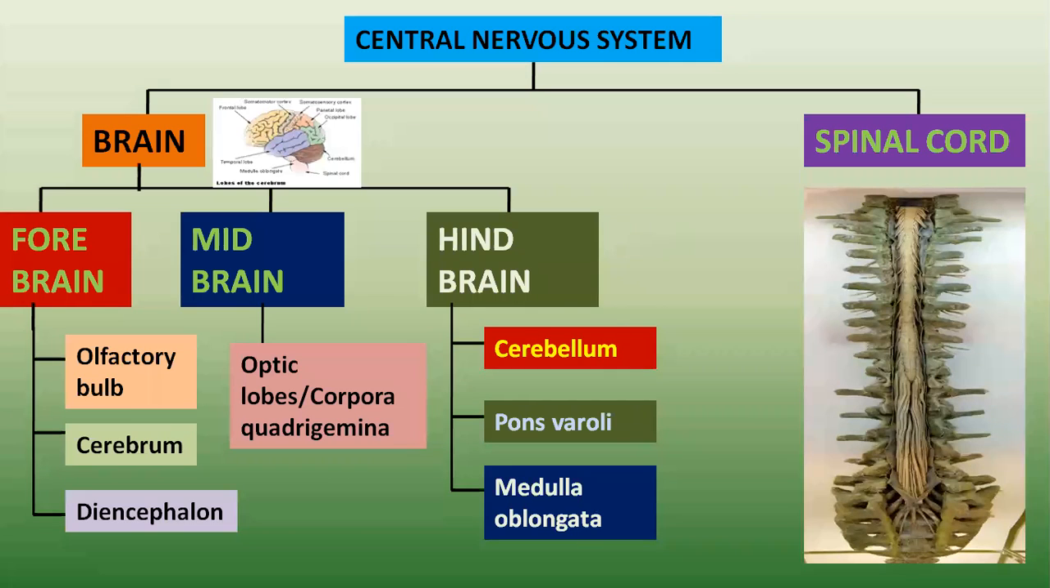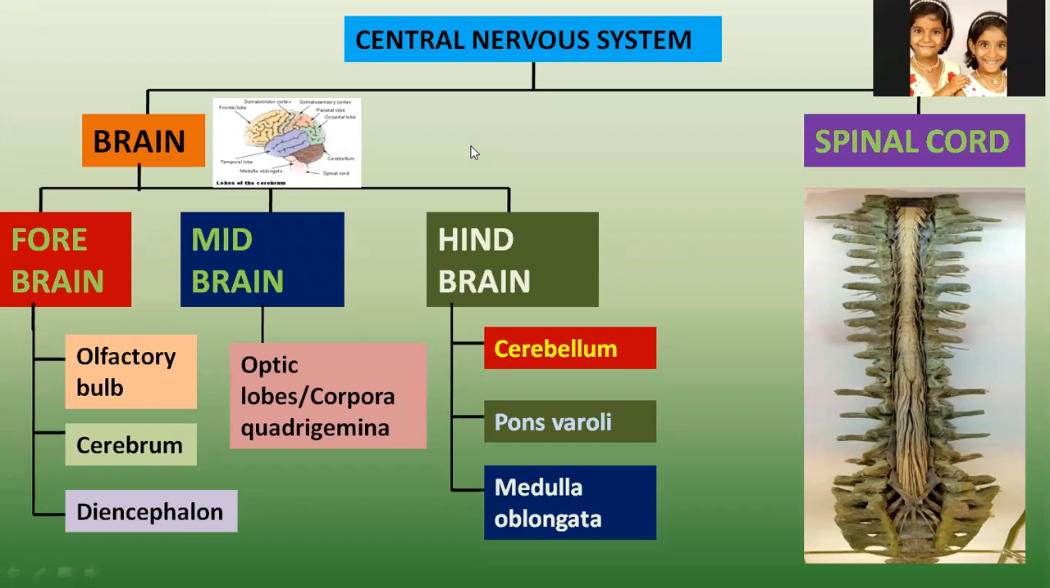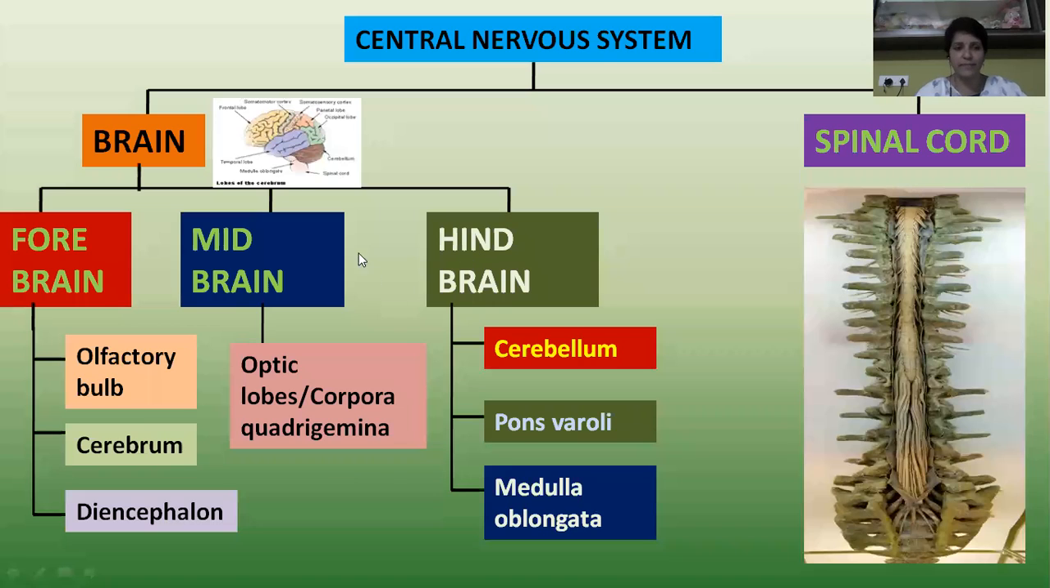Coming to the central nervous system. As I told you, the central nervous system is the system that is situated at the central median axis of the body. The central nervous system has two parts: one is the brain and the other is the spinal cord. The brain is divided into three regions: forebrain, midbrain and hindbrain.